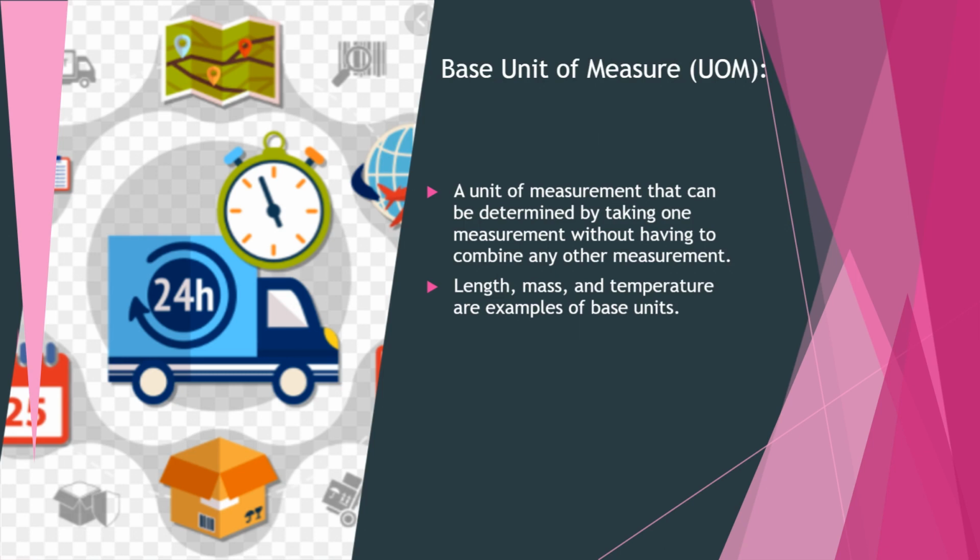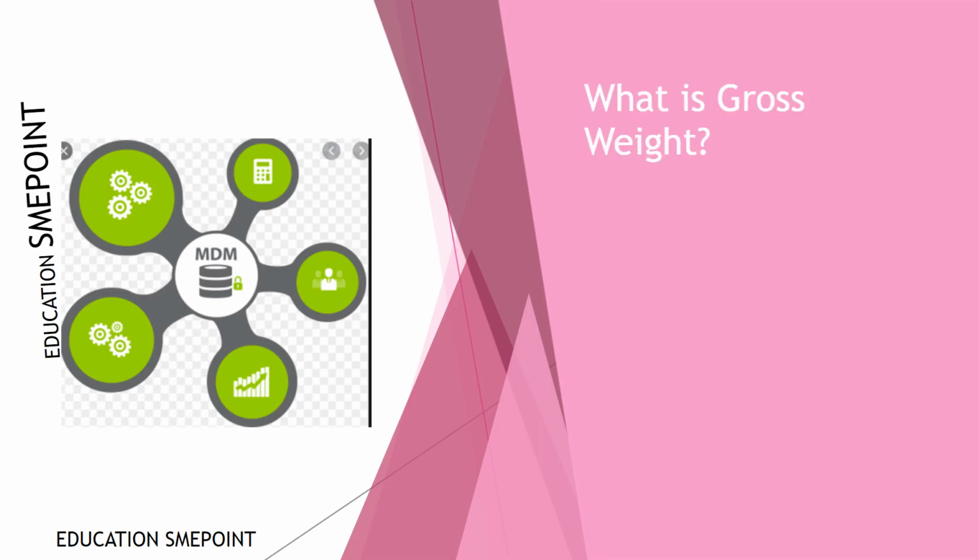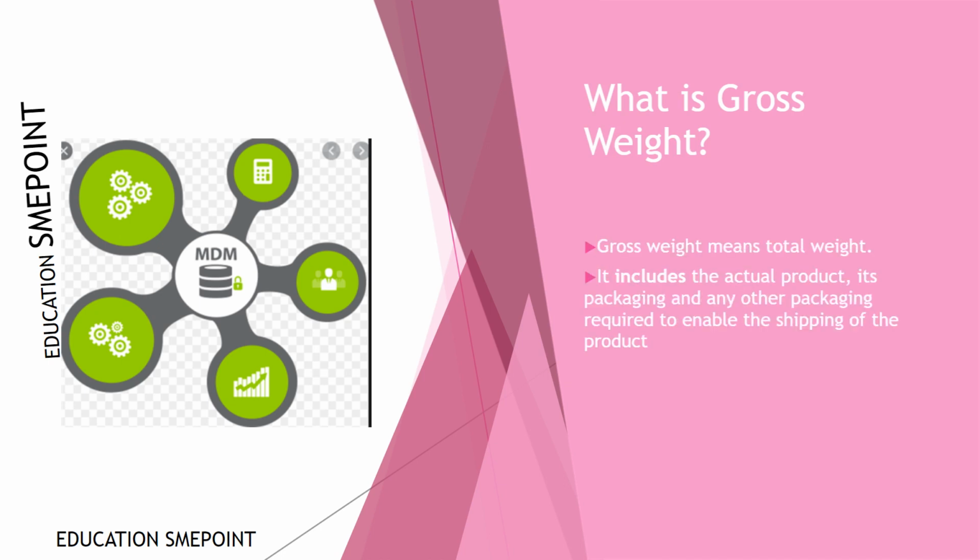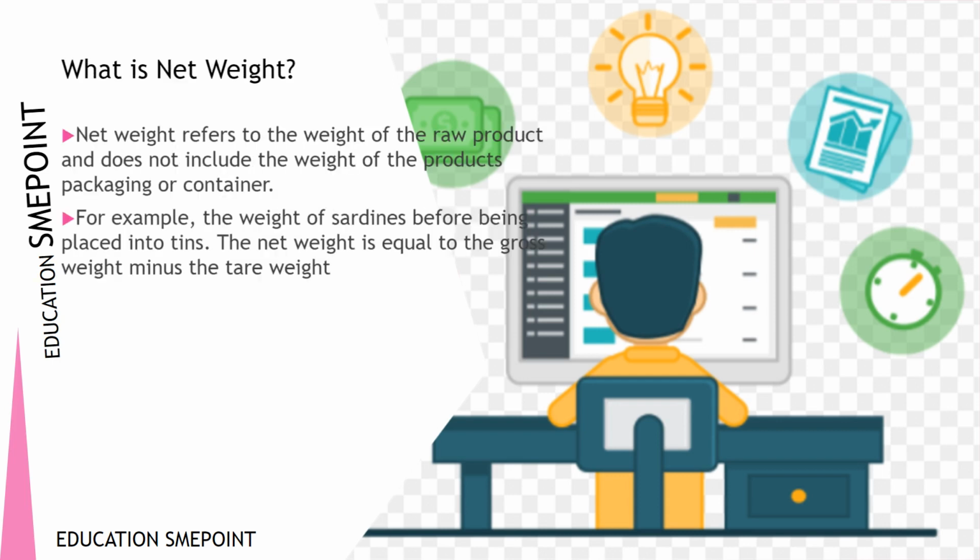Base unit of measure, UOM. A unit of measurement that can be determined by taking one measurement without having to combine any other measurement. Length, mass, and temperature are examples of base units. What is gross weight? Gross weight means total weight. It includes the actual product, its packaging and any other packaging required to enable the shipping of the product. What is net weight? Net weight refers to the weight of the raw product and does not include the weight of the product's packaging or container. For example, the weight of sardines before being placed into tins. The net weight is equal to the gross weight minus the tare weight.